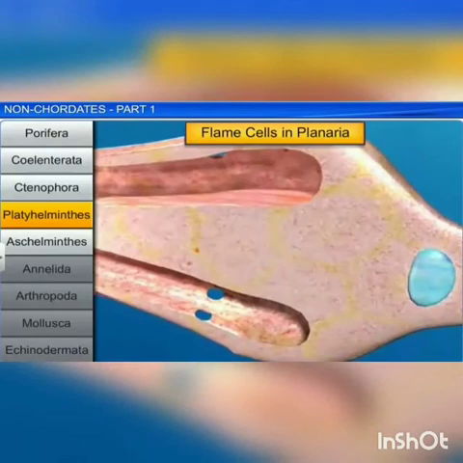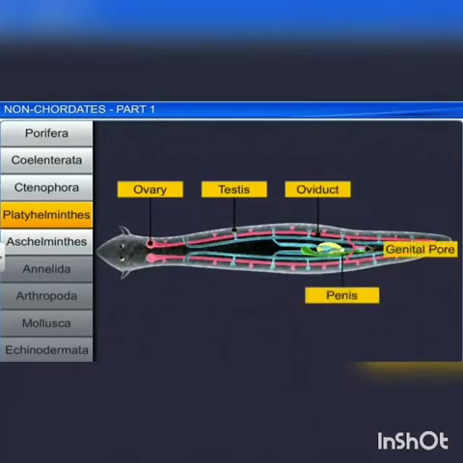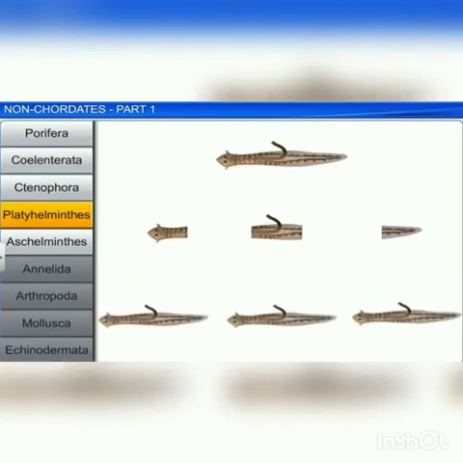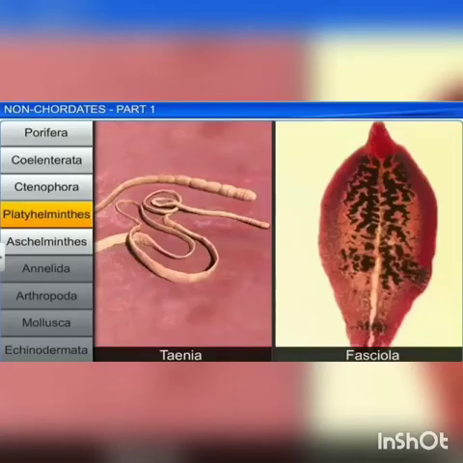The sexes are not separate, fertilization is internal and the development is through larval stages including miracidium, sporocyst larva, redia larva. Some members like planaria show a high degree of regeneration capacity. Examples: Taenia solium and blood fluke.